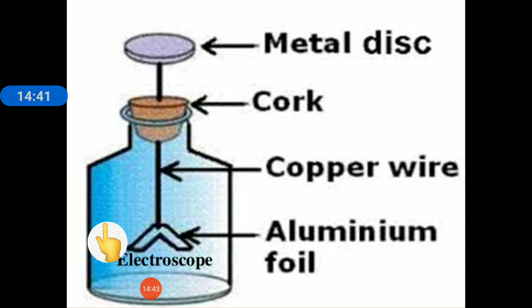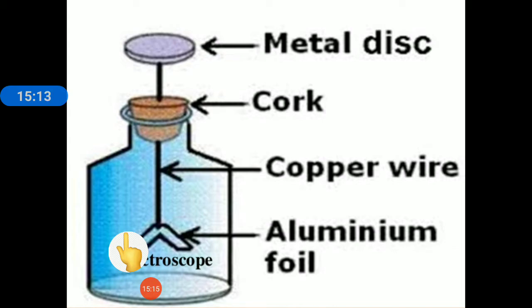If these leaves repel each other by touching any body on the metallic disc, we can say that that body possesses some charge, that body is not neutral. And if we bring any neutral or uncharged body and touch this metallic disc, since there is no charge on that body, no charge will transfer through the copper wire to the two metallic leaves, and the two metallic leaves will not repel each other. So we can say that the body is uncharged.